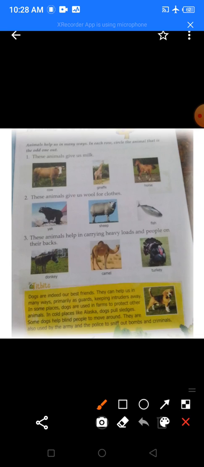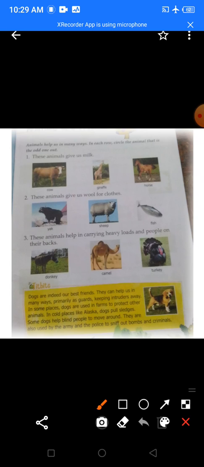farm animals, the dog barks and lets the owner know that there is some intruder in the farm. And children, in some places like Alaska, dogs help to pull these sledges, so they can move from one place to another. And dogs also help blind people to move around, so that they can move around easily because they cannot see.